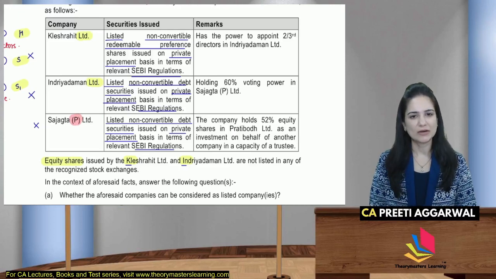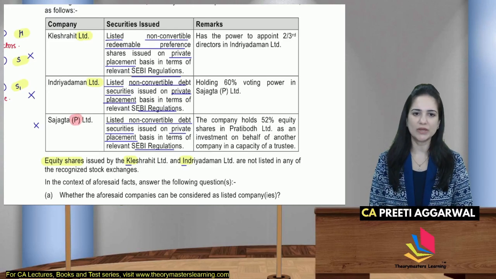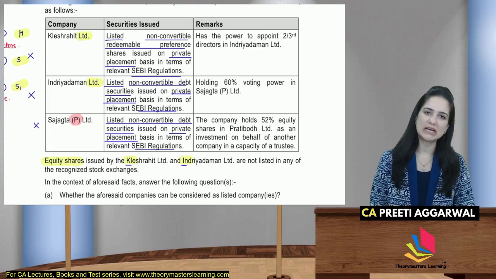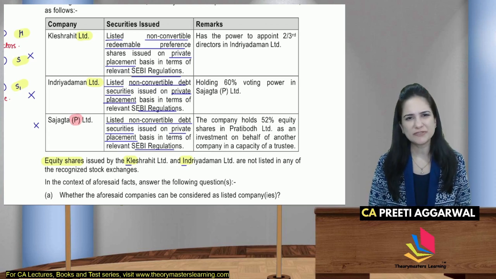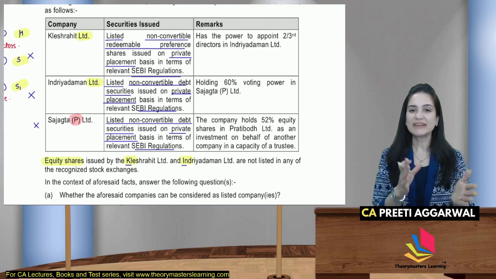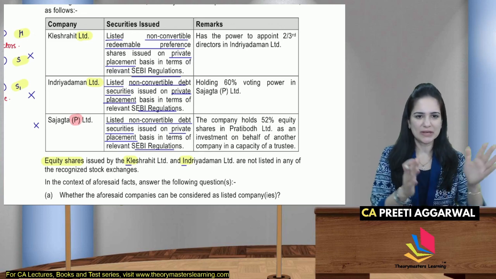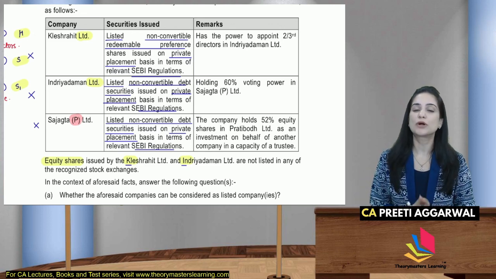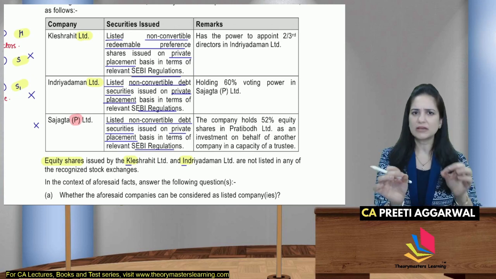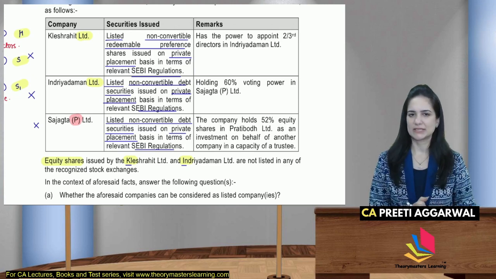S Limited holds 52% equity shares in P Limited as an investment on behalf of another company, just in the capacity of a trustee. Is there a holding-subsidiary relation between S and P? That is what you need to decide. So think for a minute, then we will discuss.